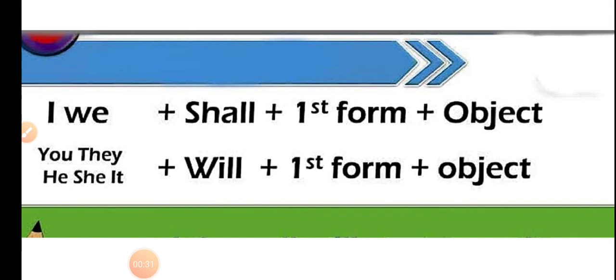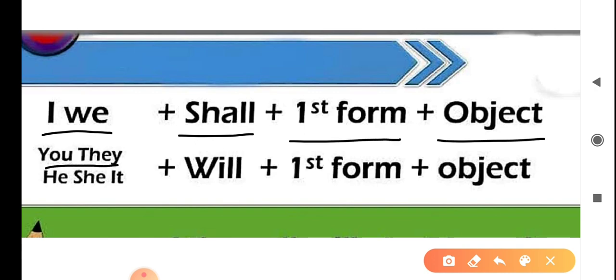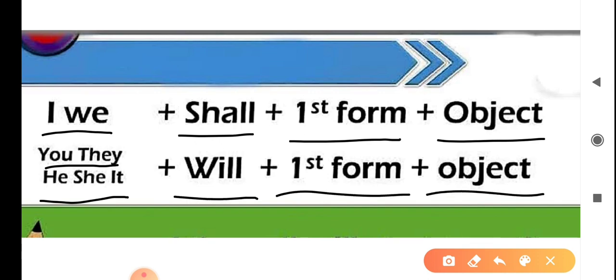First, we'll discuss the structure of the simple future tense. The structure for affirmative sentences in simple future tense is: I or we plus shall plus first form of the verb plus object. You, they, he, she, it plus will plus first form of the verb plus object.